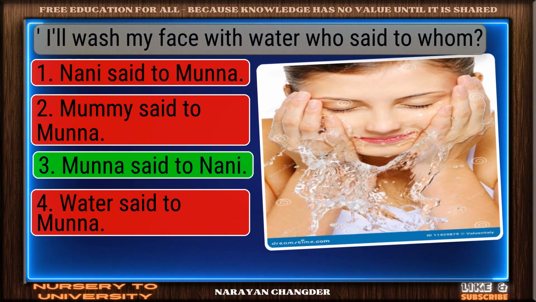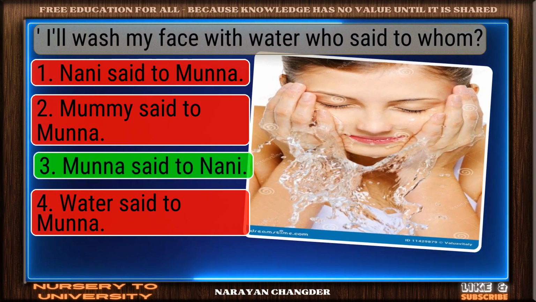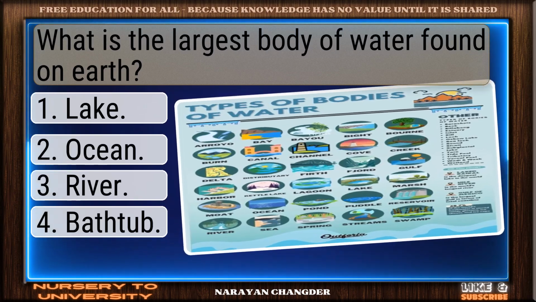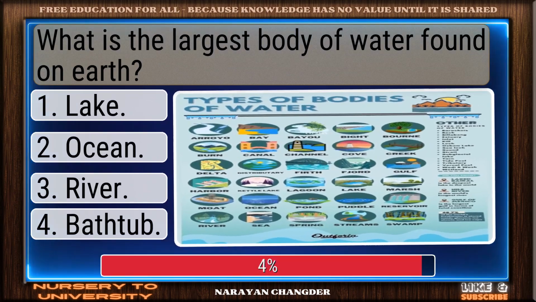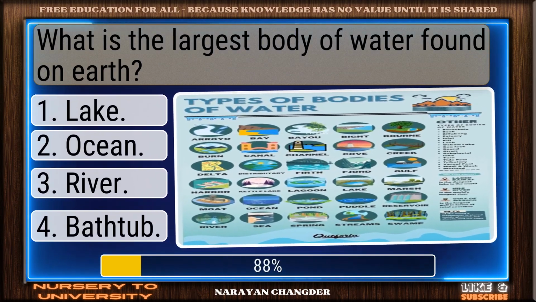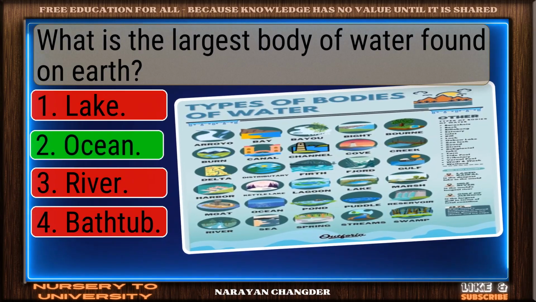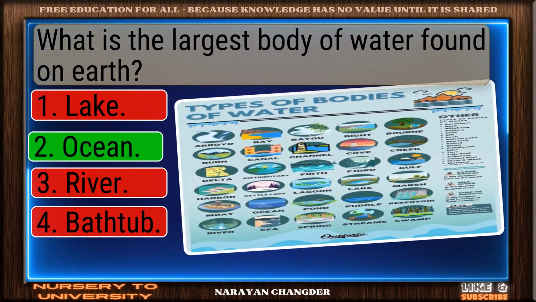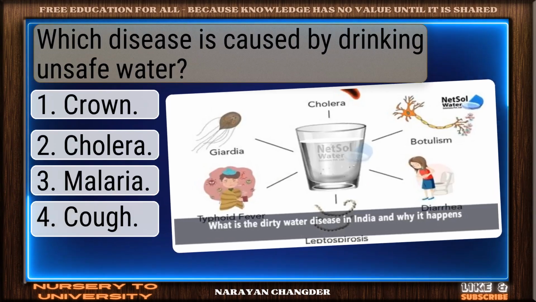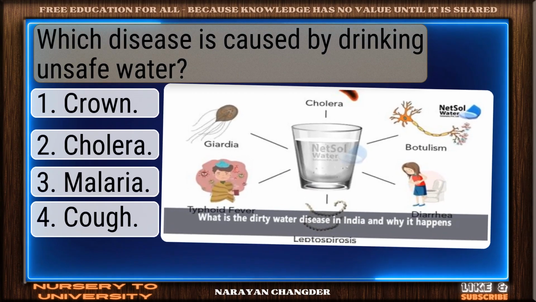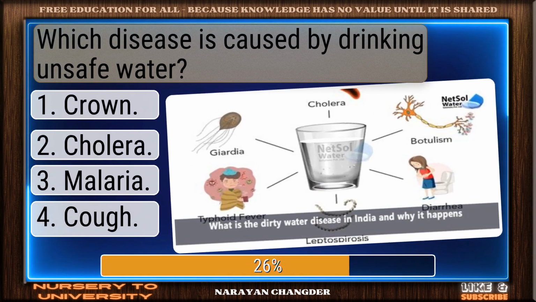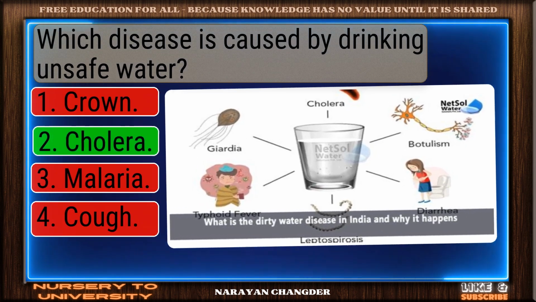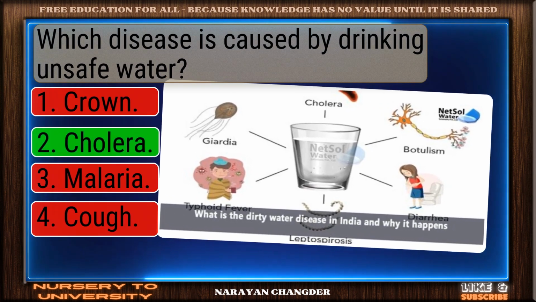Nice selection. Mana said to Nanny is the correct and valid answer. What is the largest body of water found on Earth? Clear logic. Your choice, Ocean, is sound and 100% true. Which disease is caused by drinking unsafe water? Well done. Cholera is the right choice.